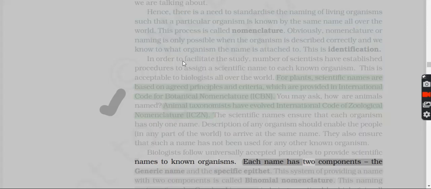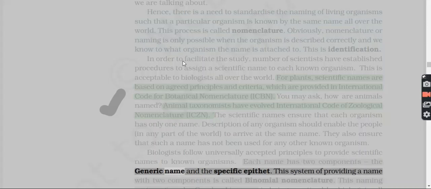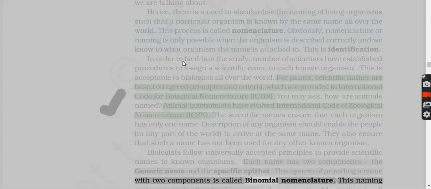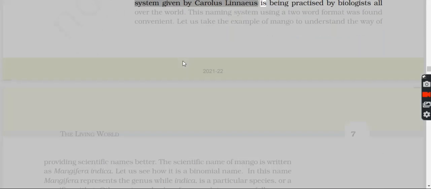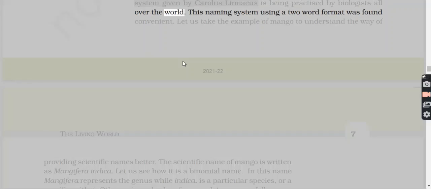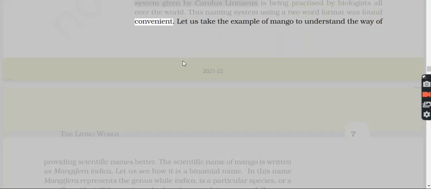Each name has two components, the generic name and the specific epithet. This system, providing a name with two components, is called binomial nomenclature. This naming system given by Carolus Linnaeus is being practiced by biologists all over the world. This naming system using a two-word format was found convenient.